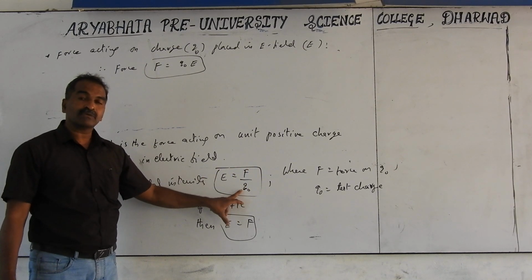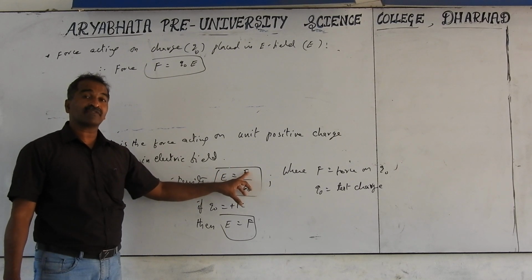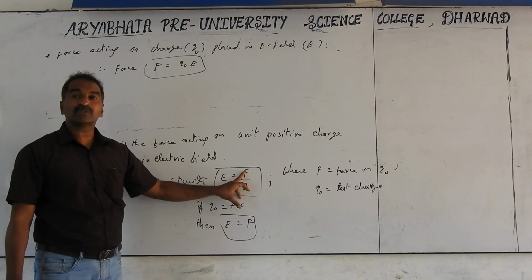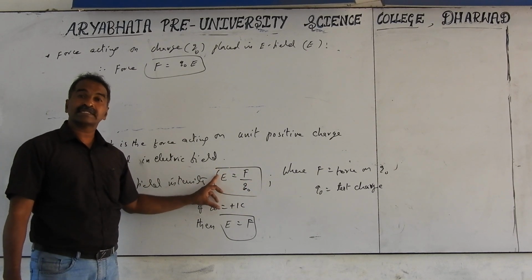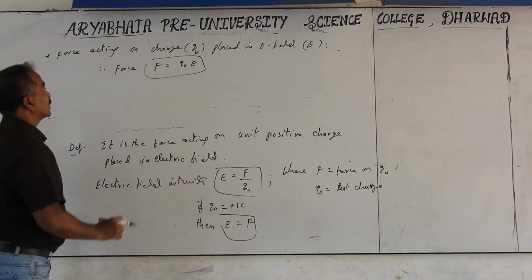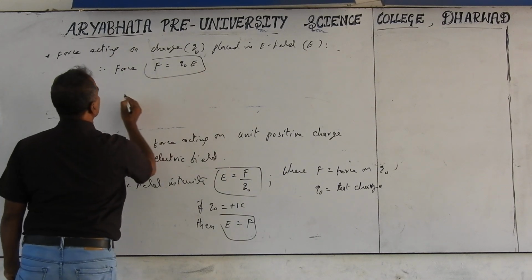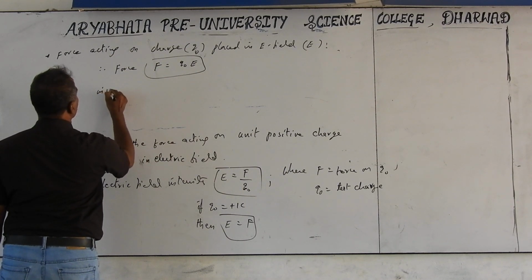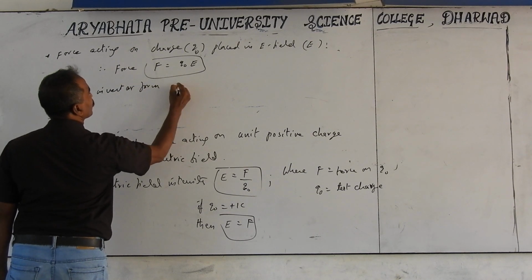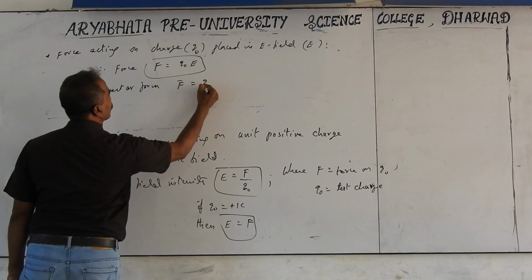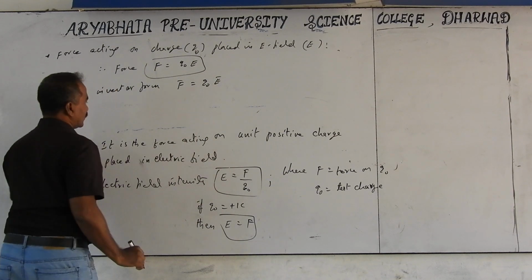If Q naught is negative, minus comes. So equal to minus F means what? It becomes opposite direction. So force F is opposite to the electric field for negative charge, but in the same direction for the positive charge. Here F equal to Q naught into E. In vector form we can write F bar equal to Q naught into E bar.